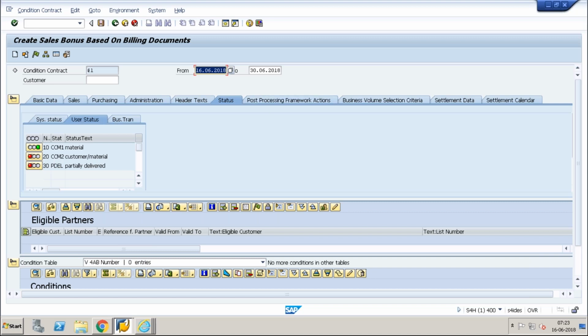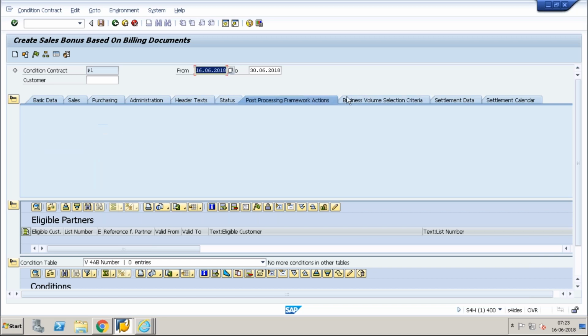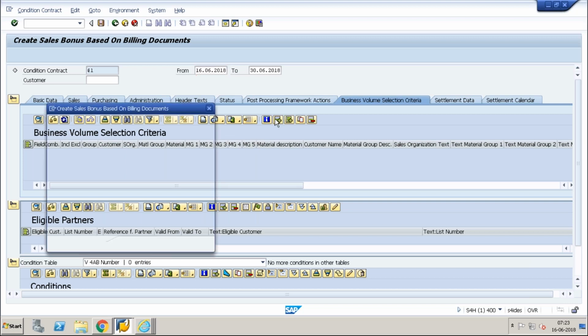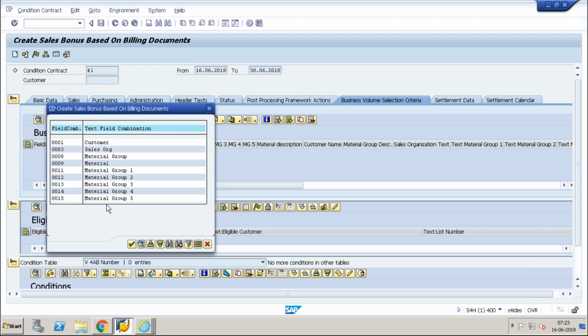And this is also again configuration we will see. And post processing you can ignore, this is not for us. And business volume, so this is a place where the system will identify on what basis I'm creating the condition contract, whether it's a sales basis or purchasing basis or customer basis or what basis.